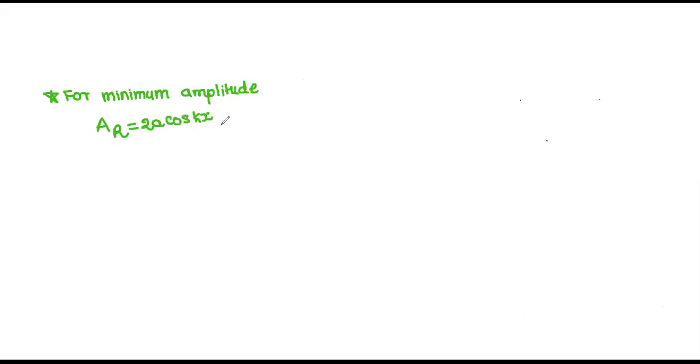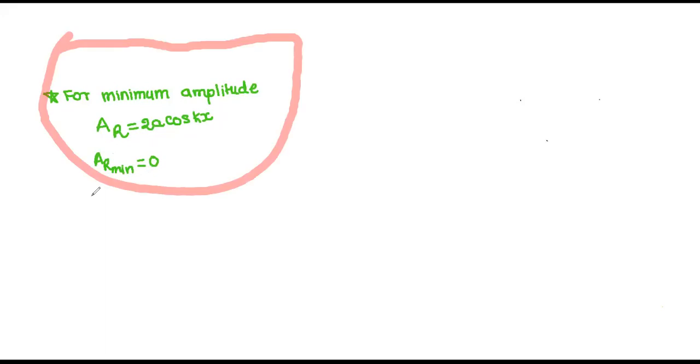AR is equal to 2A cos kx we are having. So for AR to be minimum, what is AR minimum equal to? 0. There, what was AR maximum? 2A. Now here, what is AR minimum? 0. So AR minimum is equal to 0. Now, when is it possible?